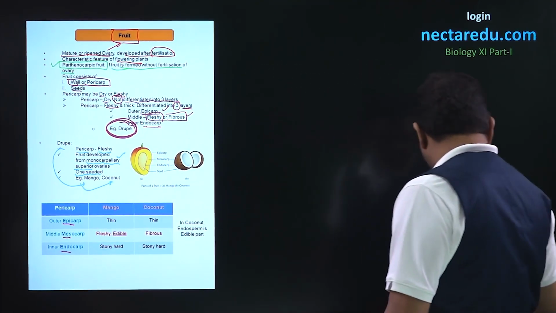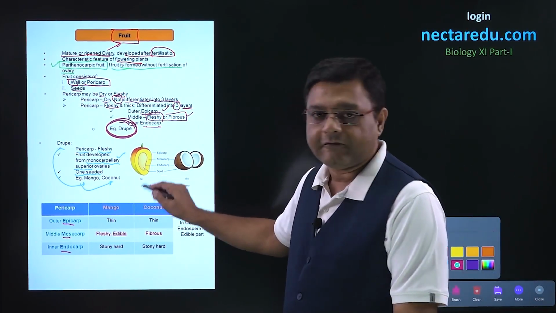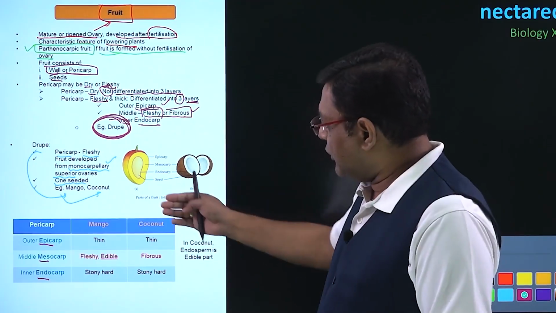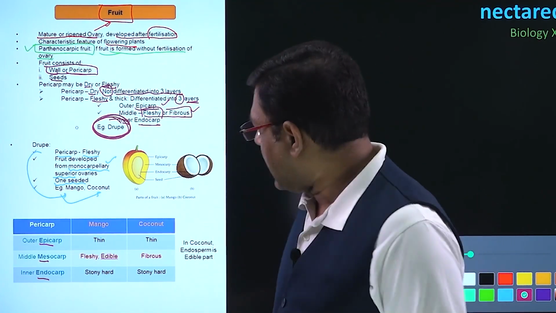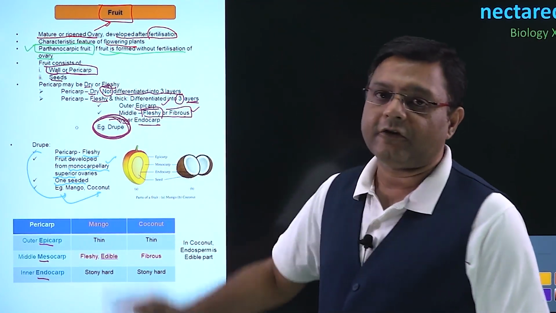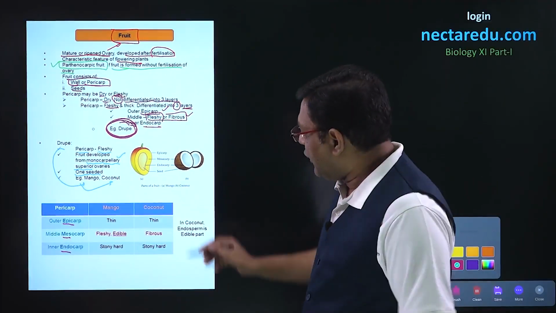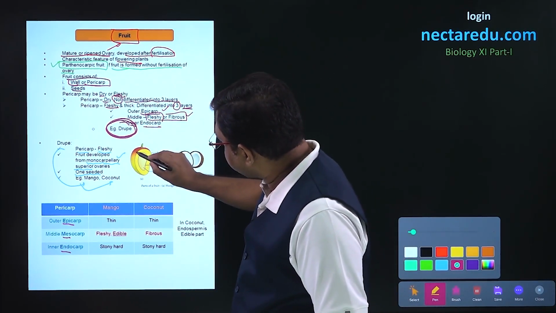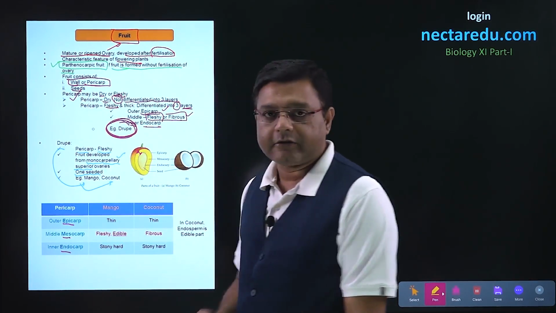Both these, mango and coconut, are represented in these diagrams, the first one being the mango and the second one being the coconut. So, we will try to understand the three parts, epi, meso and endocarp, in both these cases of mango and coconut. Let us take mango first. Now, in the case of mango, this whole part is called the pericarp or the wall.